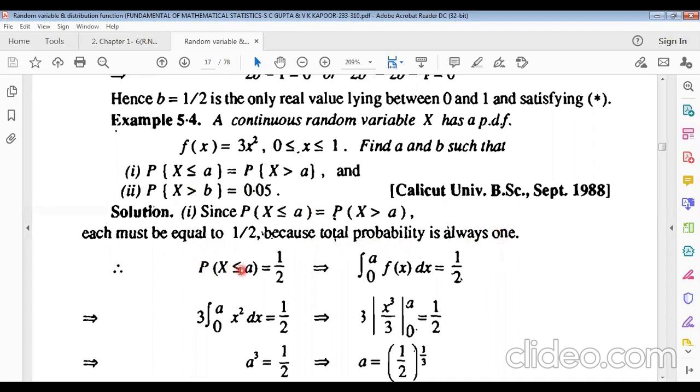So the probability of x less than or equal to a equals half, and this can be represented as the integral from 0 to a of f of x dx, equal to half.